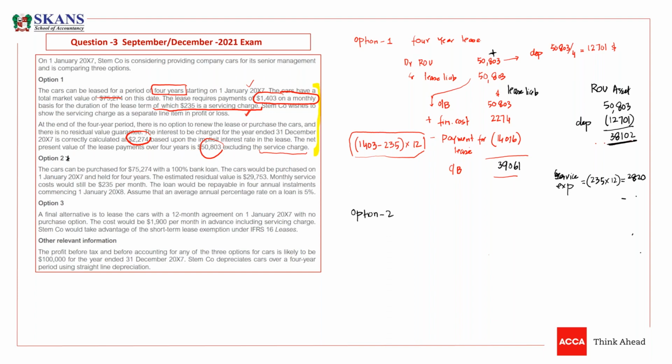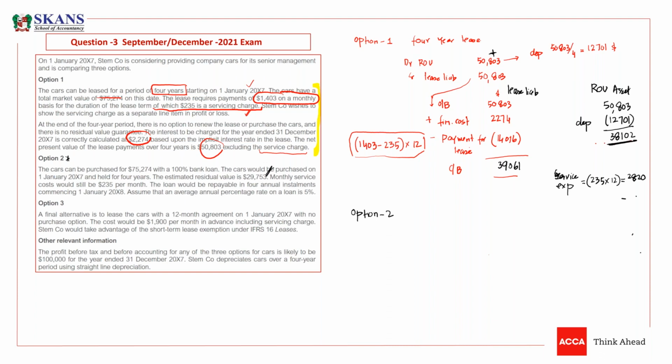So the cars would be purchased on 1st Jan X7 and held for 4 years. So useful life is 4 years. The estimated residual value is already there. So we need to charge depreciation. Monthly service cost would still be 235 per month. So if we buy the cars, we have to incur this service cost. If we acquire this asset on lease, then still we have to pay a 235 service charge. This is an operational expense, and that's it.